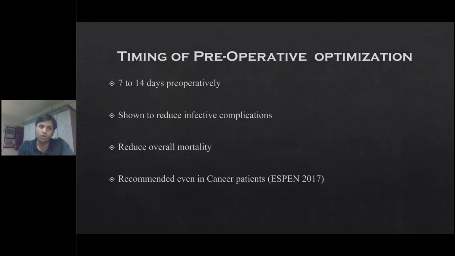So what is the timing? Various guidelines like the ESPEN guidelines and the American Society of Nutrition guidelines have already addressed that. If a patient is given at least 7 to 14 days of nutrition perioperatively, that definitely reflects good outcomes in the postoperative period. Less than 7 days of nutrition supplement, or just a couple of days, does not really help much in the postoperative period. So it has been shown that even if the patient has a malignancy, you can wait for 7 to 14 days, till the nutrition is not even complete, but taken care of for some time.